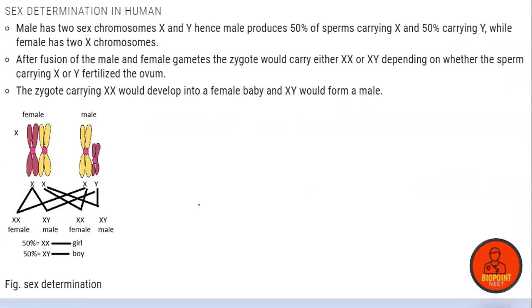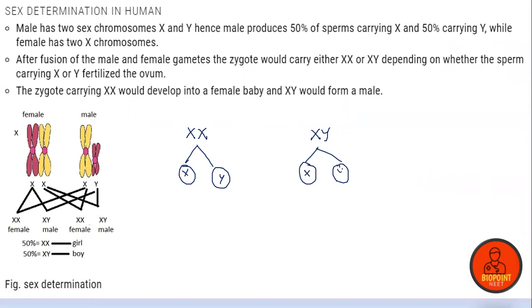Sex determination in humans, very easy. In case of females, you will have XX chromosomes. In case of males, you will have XY chromosomes. So what are the gametes in this case? X is a gamete, Y is a gamete.